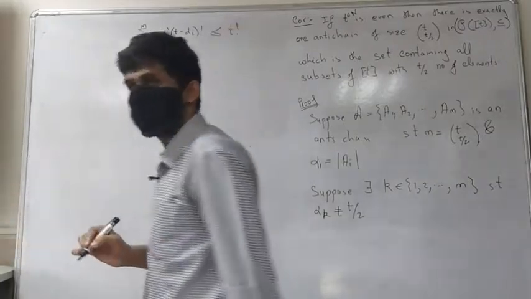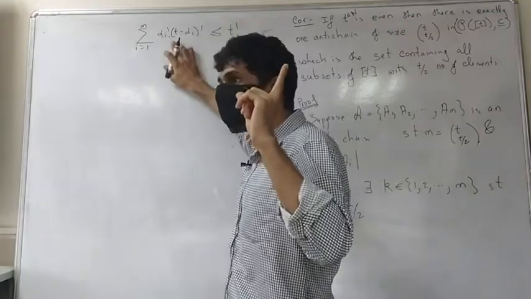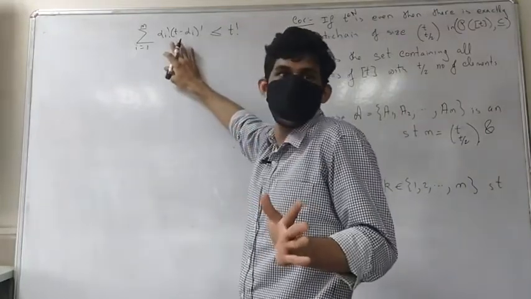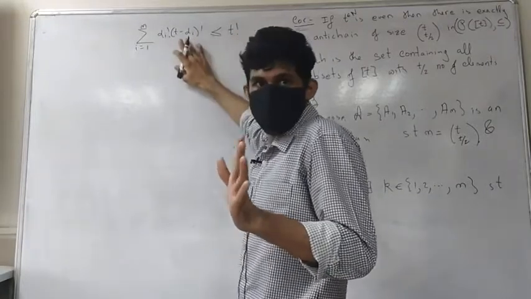This is what we can see from the previous case. Because these are anti-chains, there is no problem here.